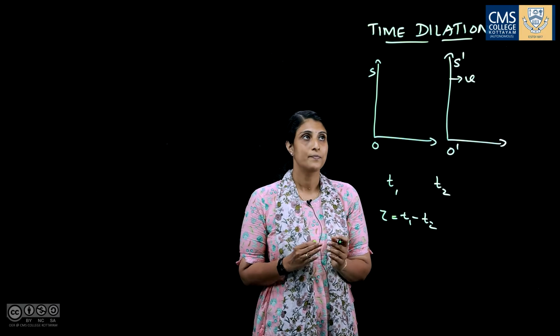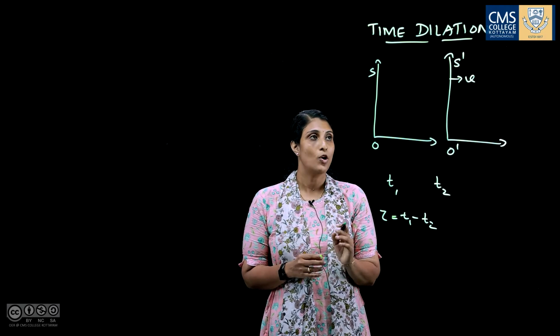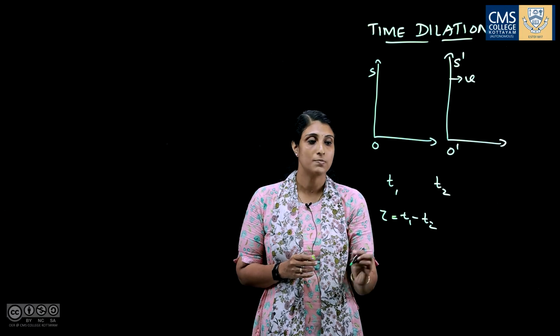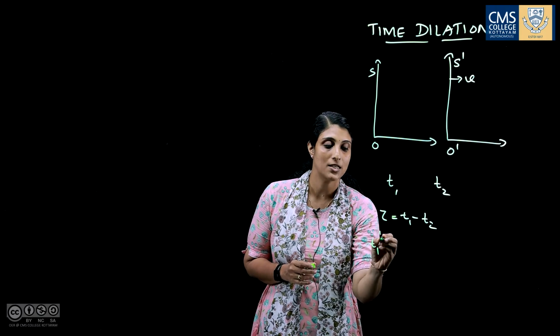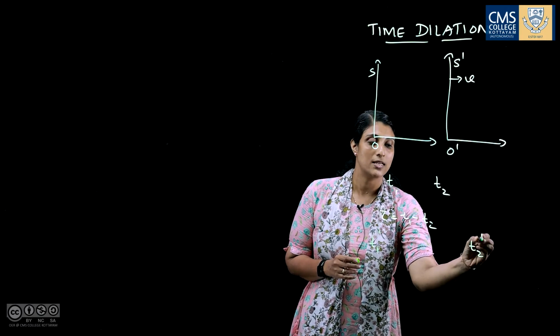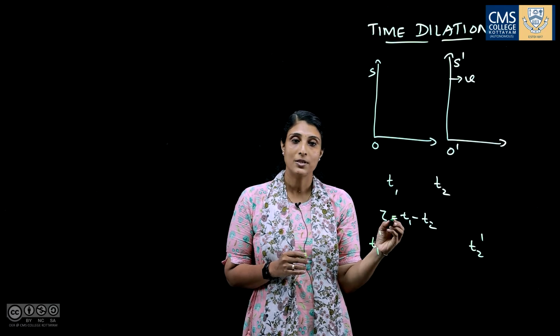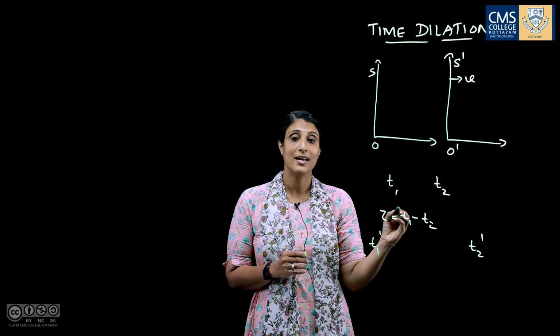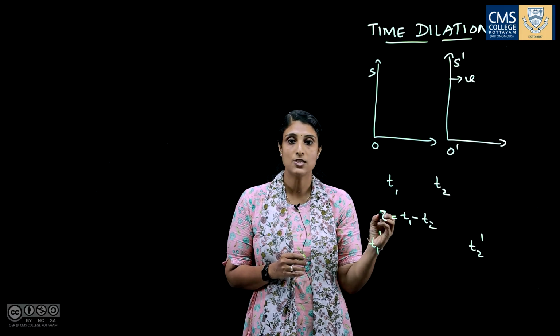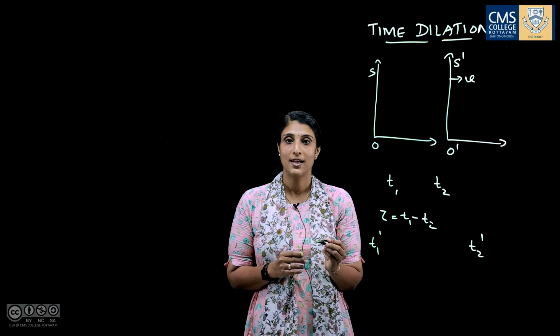Now, consider the times noted by the observer O dash to be T1 dash and T2 dash. The events occurred in the S frame and the time is noted by the observer in the S dash frame. The S dash frame is moving with velocity v.